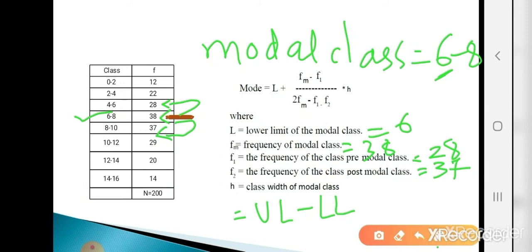Here the given classes are already in exclusive form, because the upper limit of the current class is equal to the lower limit of the next class. See, they are equal, so they are called exclusive classes. So what is the H value here? What is the upper limit of the modal class? 8. And what is the lower limit of the modal class? 6. So 8 minus 6, that is 2. So the H value is 2.